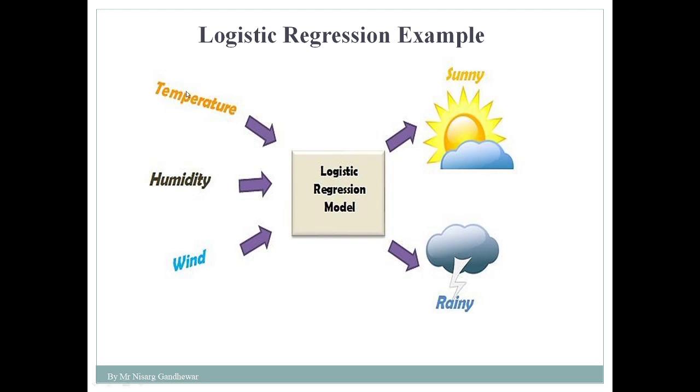Here temperature, humidity and wind are the independent variables which we feed to the logistic regression model, and sunny and rainy are the dependent variable. So our dependent variable is weather. What should the weather be? Whether the weather is sunny or rainy. So this is a simple example of weather forecasting. I need to predict whether today's weather is sunny or rainy. In that case I require the independent variables temperature, humidity and wind, and based on this I am predicting whether the weather is sunny or rainy. So this is a simple example of logistic regression.